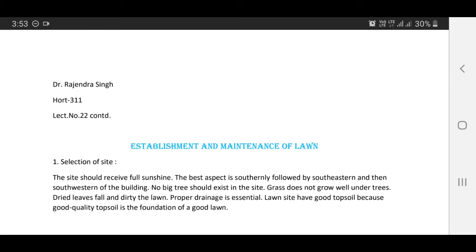The best aspect is southerly, followed by southeastern and then southwestern of the building. No big trees should exist in the site. Grass does not grow well under trees. Dried leaves fall and dirty the lawn. Proper drainage is essential. The lawn site should have good topsoil, because good quality topsoil is the foundation of a good lawn.